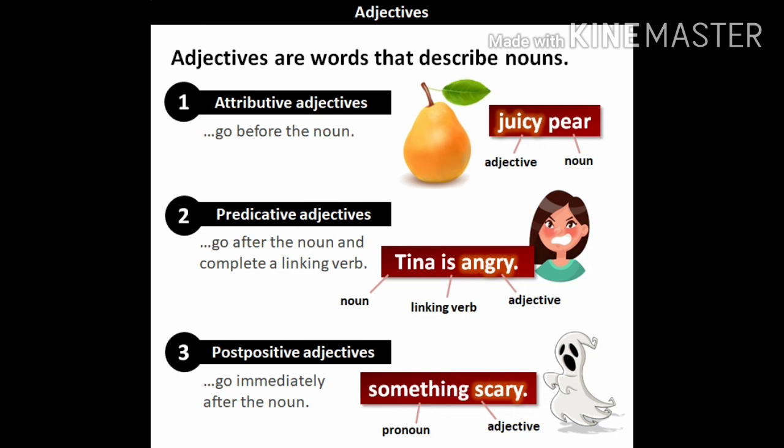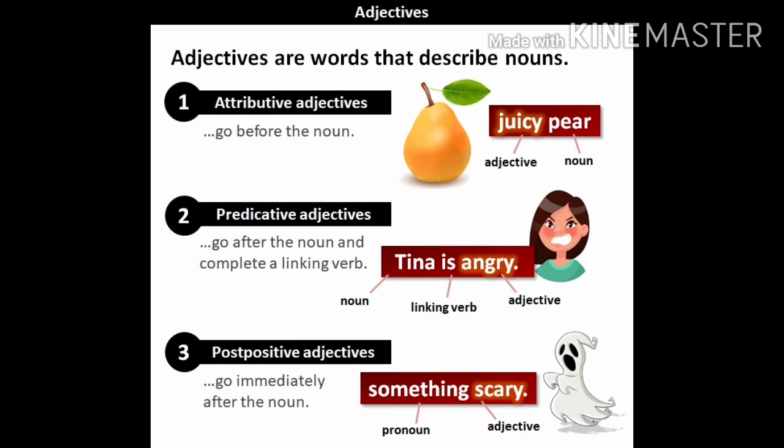You can also see in this display, for example, juicy fruit. Here juicy is an adjective and fruit is a noun. In this sentence, the adjective is placed before the noun. So it is an attributive adjective.